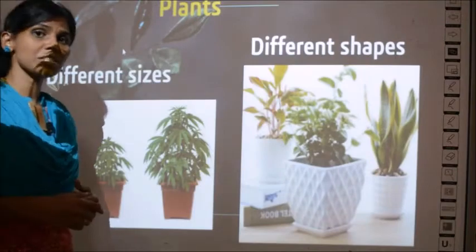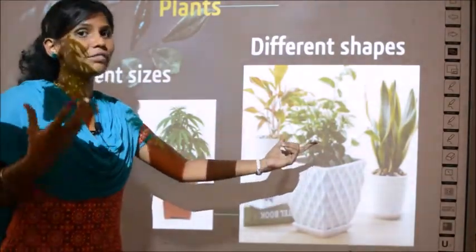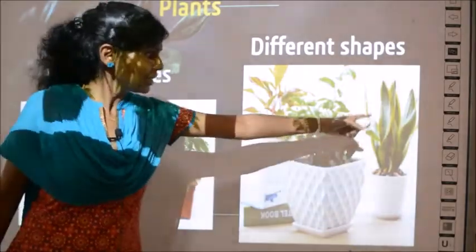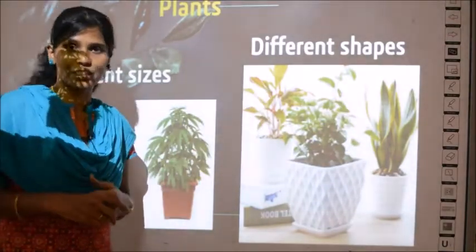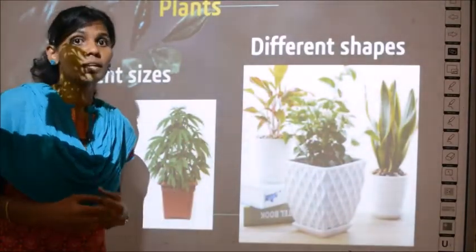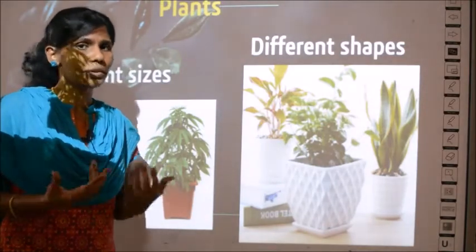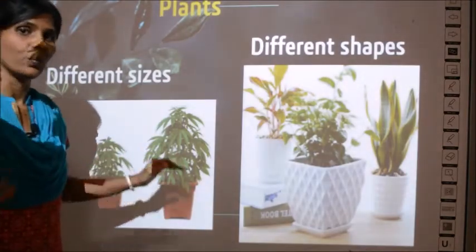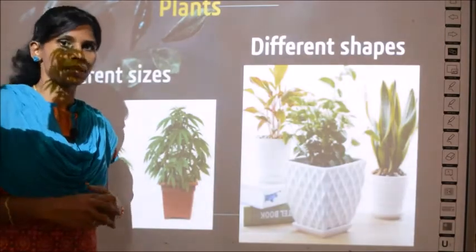Are all plants of the same shape? See, there are 3 pots with 3 different types of plants, and the shape of the leaves of these plants are all different. So you can conclude the shape of the plants are also different. So what have we learned? We have learned that the size of the plants varies, as well as the shape of the plant varies, right?